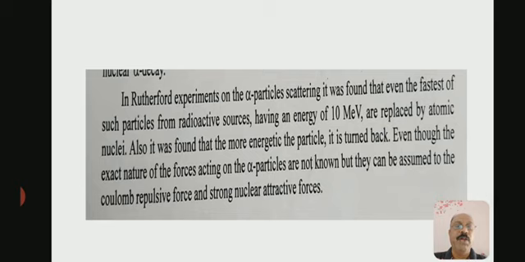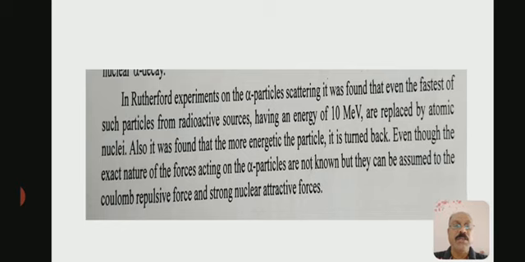In the Rutherford experiment on alpha particle scattering, it was found that even the fastest of such particles from radioactive sources, having an energy of 10 million electron volt, are scattered by atomic nuclei.